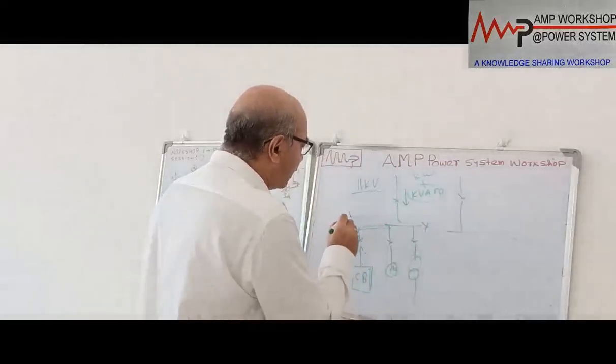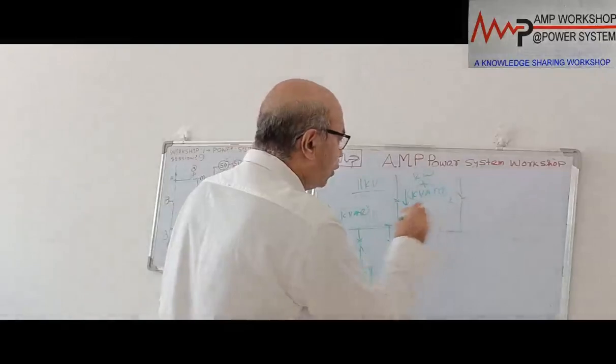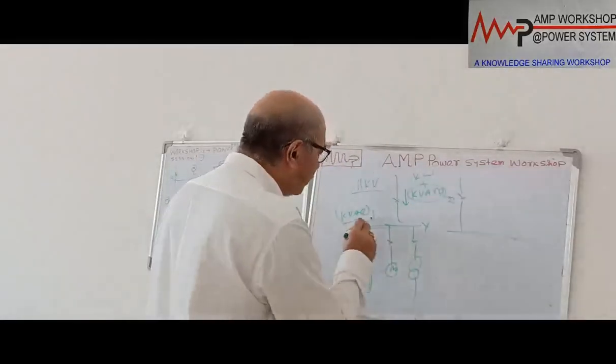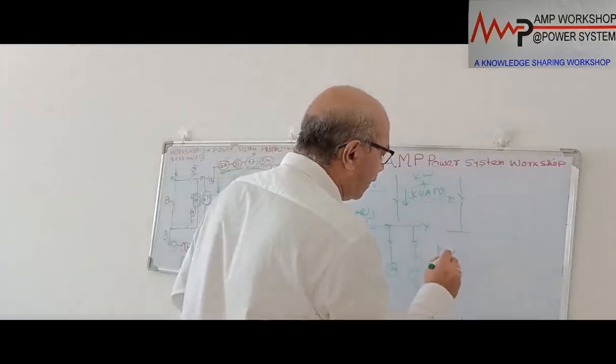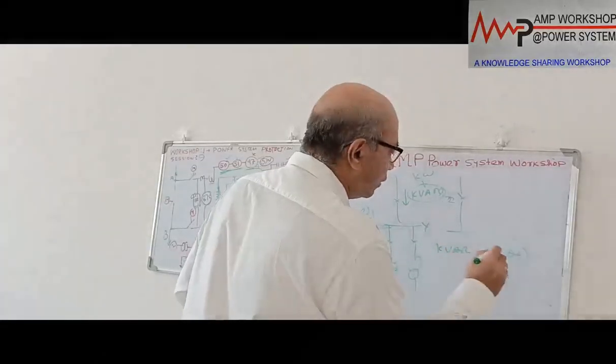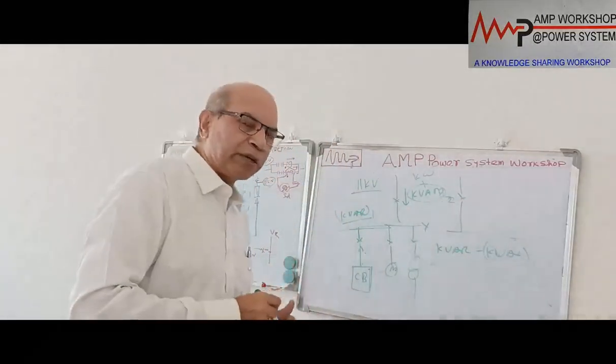Suppose initially the demand was kVAR, and the capacitor bank gives kVAR 1. Now when it is giving this, his demand will be kVAR minus kVAR 1. That will be his requirement. So this amount of kVAR he will be drawing, so it will be less. So his power factor is improved.